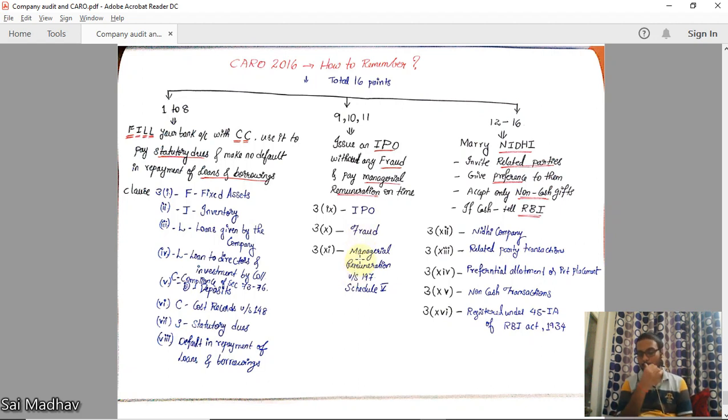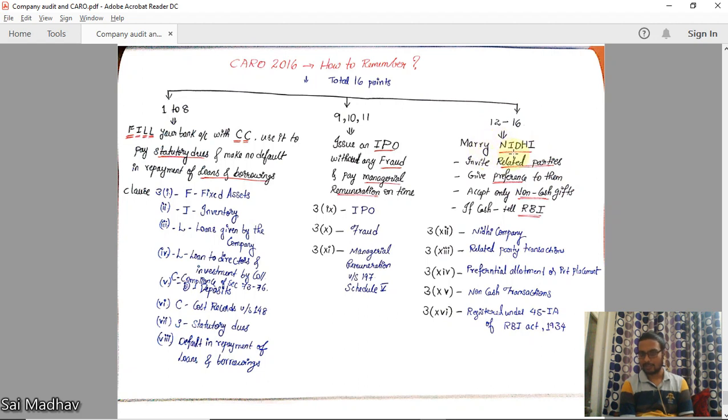Next is managerial remuneration. If you have studied law, there is section 197 of the Companies Act and schedule 5, where the total managerial remuneration is fixed at 11% of the net profits. Individual limits 3%, 5%, and 11% totally are mentioned there. Whether the total remuneration is being paid properly in accordance with the Companies Act or not is dealt with here. So the last 5 points, 12 to 16.